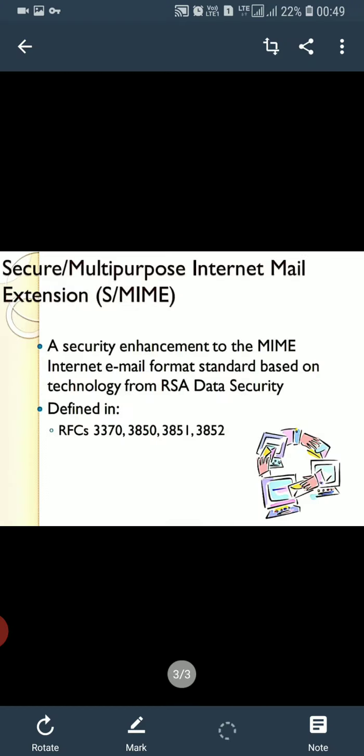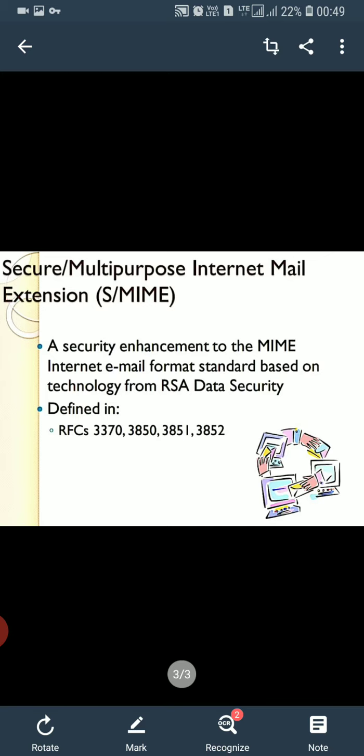MIME is a widely used internet standard for encoding binary files to send them as email attachments over the internet.